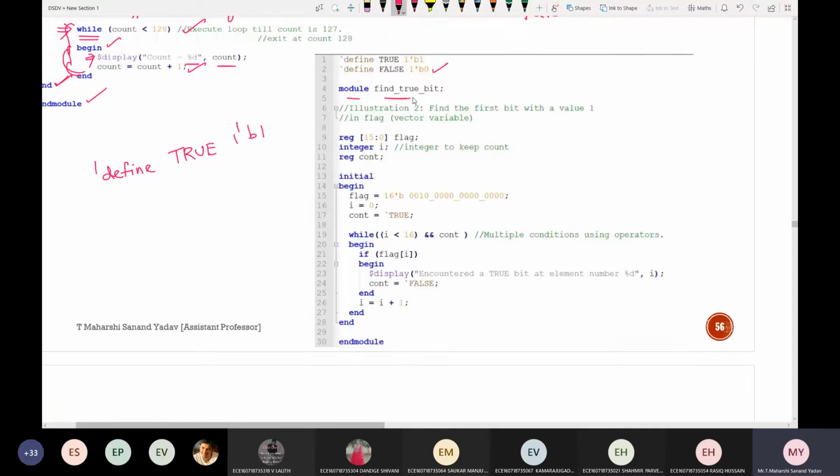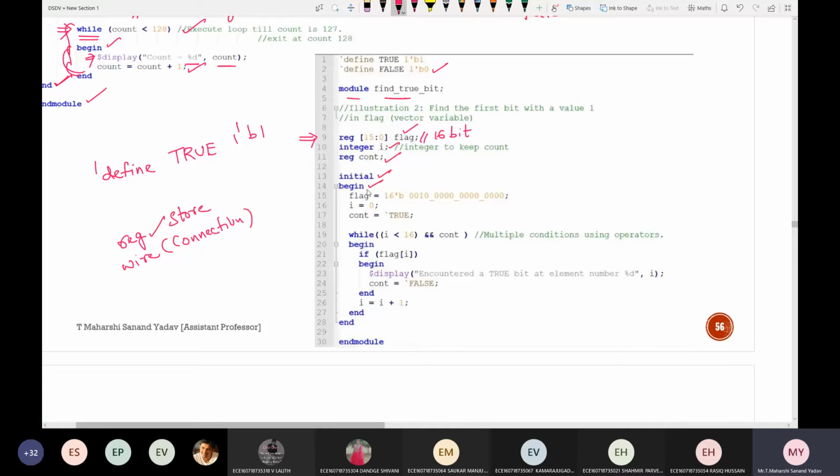So module, some name, any name you can take here. And what is this register? Difference between register and wire? Register stores the data, wire is a connection. Correct. So register [15:0], that is nothing but a 16-bit flag. Okay, so it is a 16-bit flag. Similarly, integer i, and again register count.